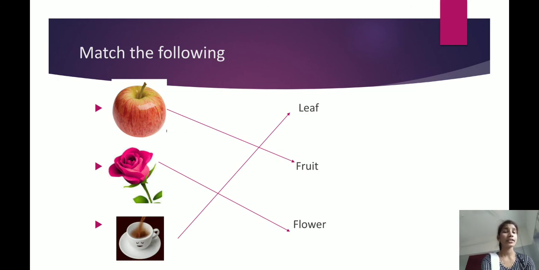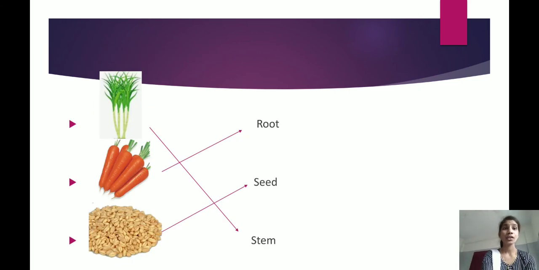The next. Tea. Tea is made from a leaf, no? Yes, we make tea using a leaf. Then you should match with the leaf. Right? Got it, children? Apple is a fruit. Rose is a flower. Tea we make using a leaf. Got it, children? Yes. The next.